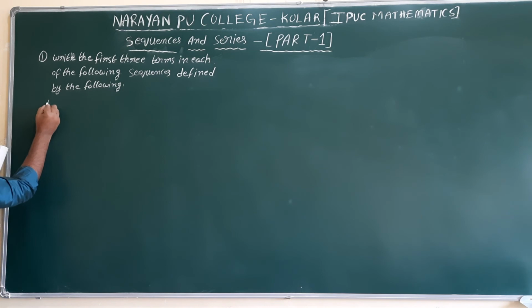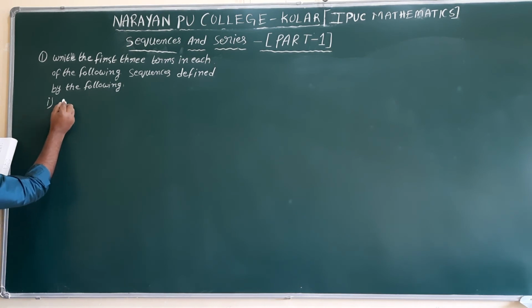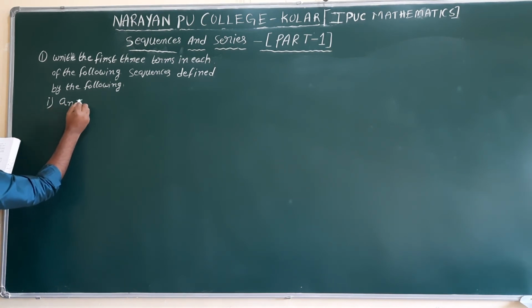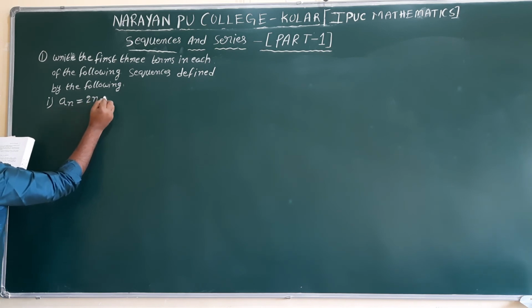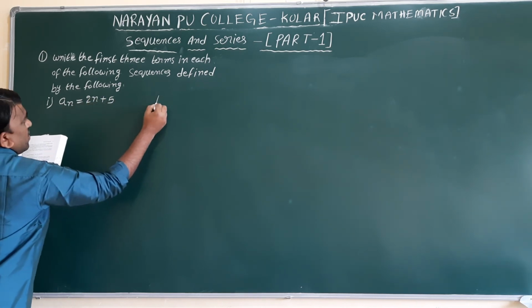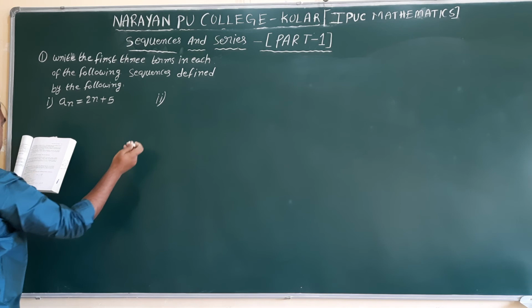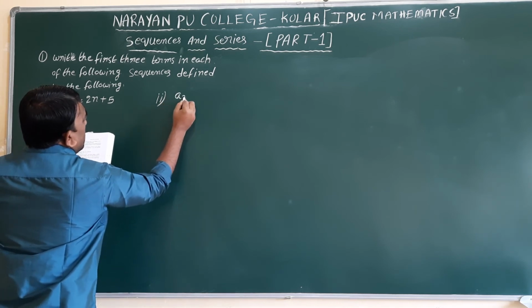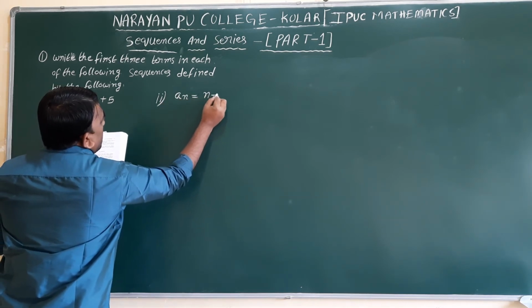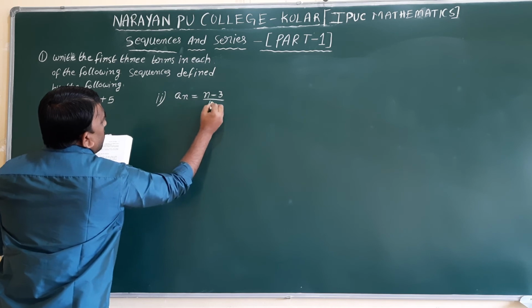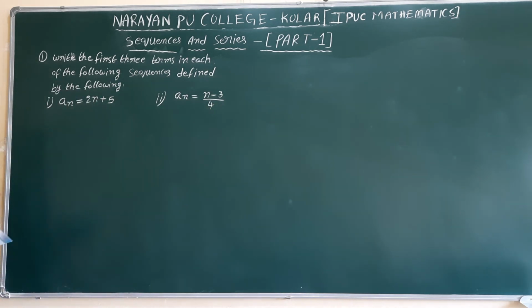In that first one, an equal to 2n plus 5. Second one, an equal to n minus 3 by 4. So nth term is given, an.